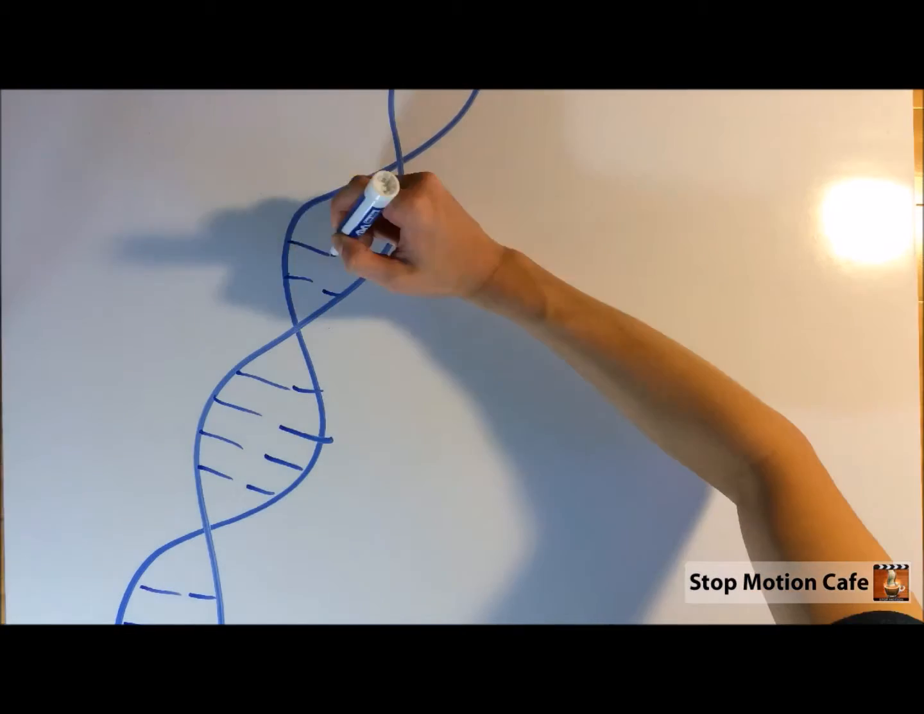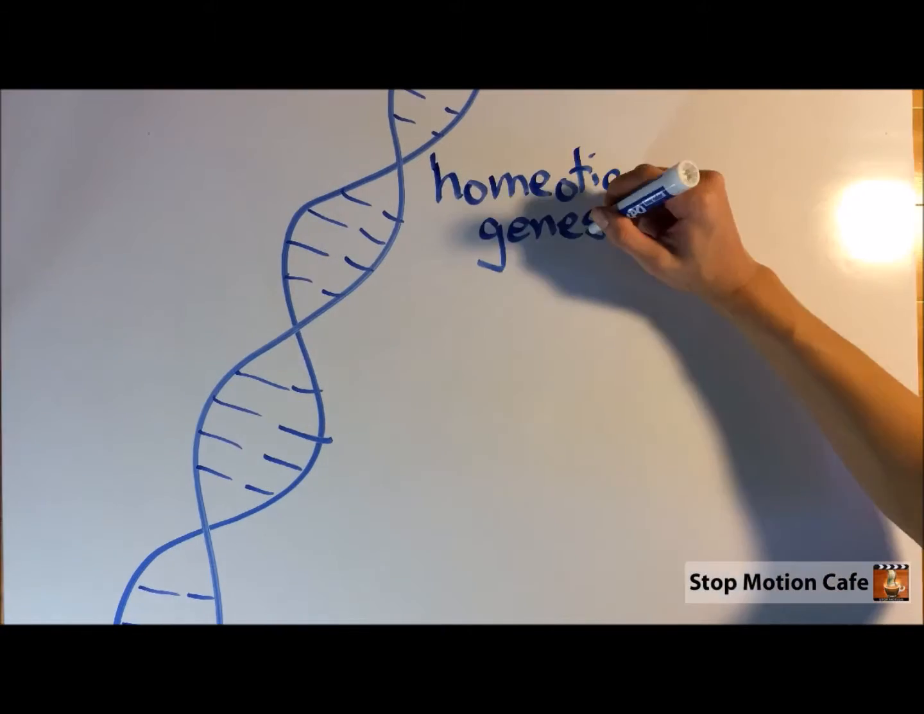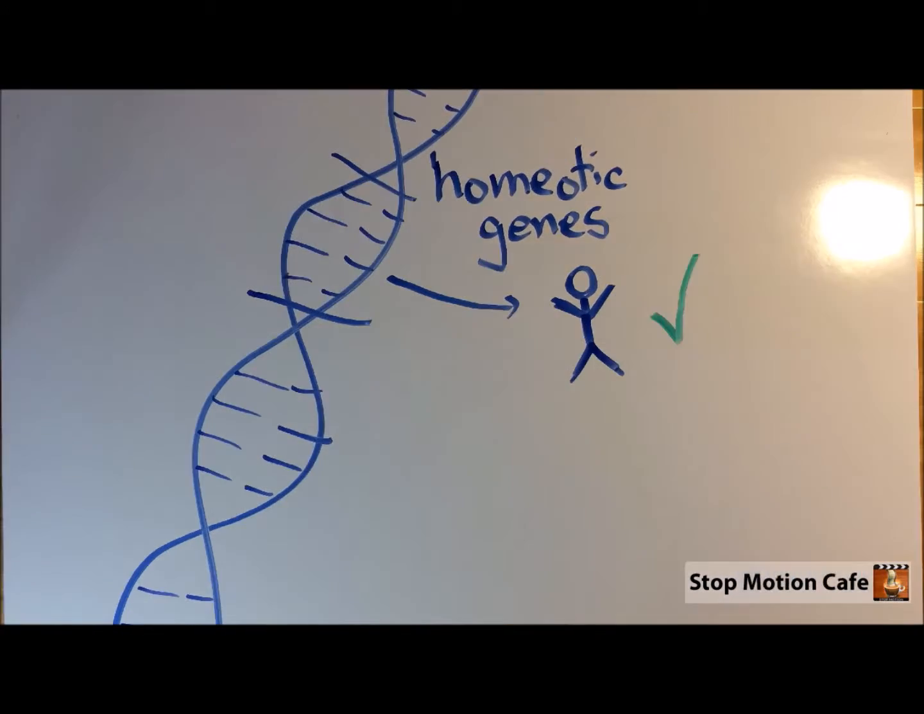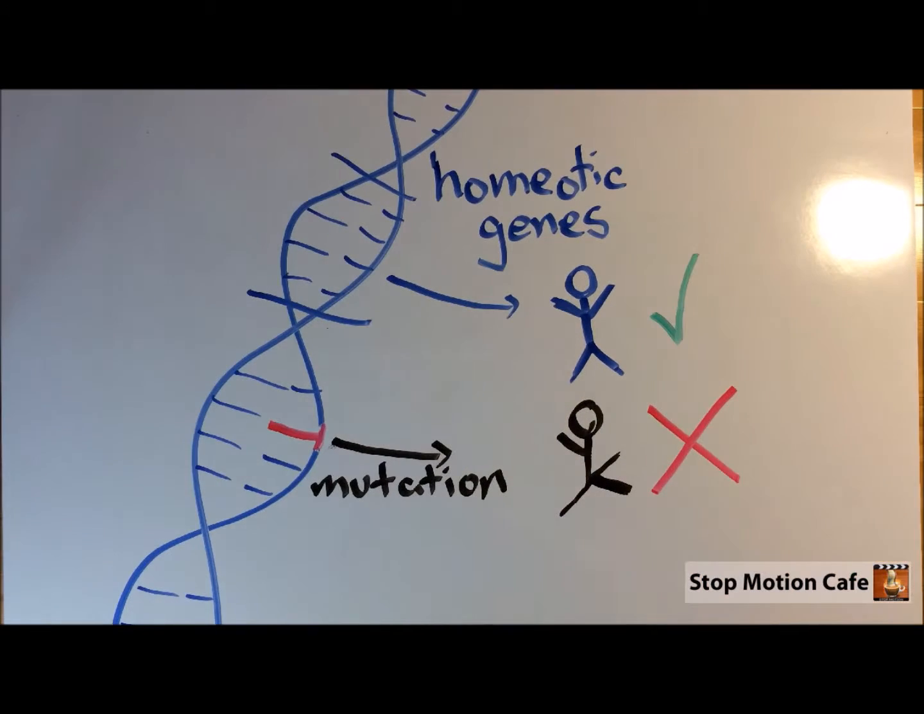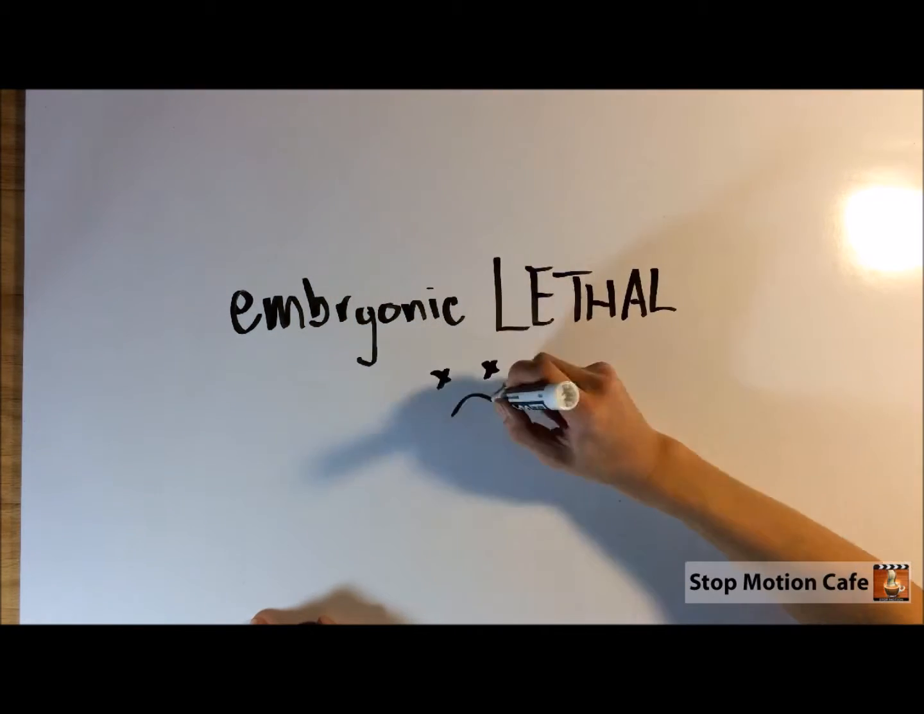Here we have a stretch of DNA with a homeotic gene expressed on it, which makes sure that all body parts are organized in the correct order. A mutation in the homeotic gene can cause a body part to grow in an incorrect place, and a misformity severe enough to kill the embryo is called an embryonic lethal.